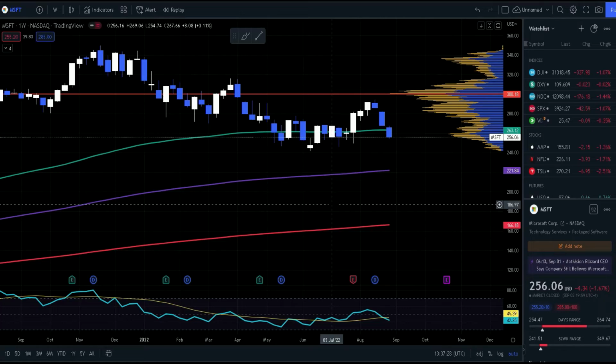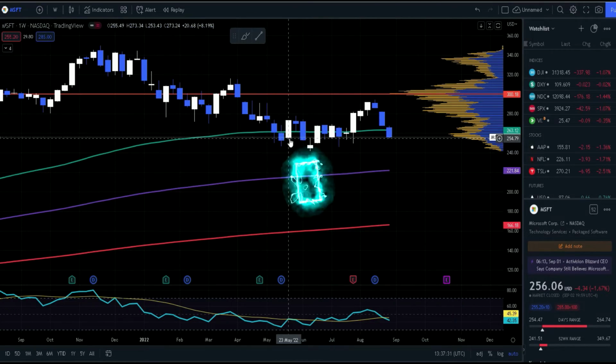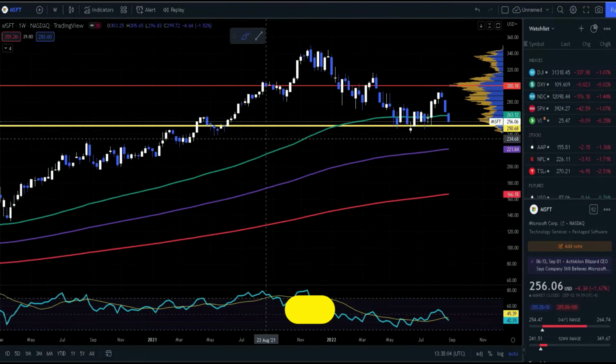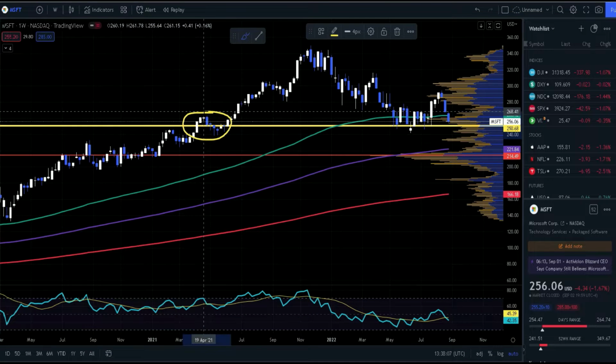Why I am buying Microsoft at $250? Let's start with the weekly chart. Look at this area first, $250. If I zoom out, previously also this was an important area.